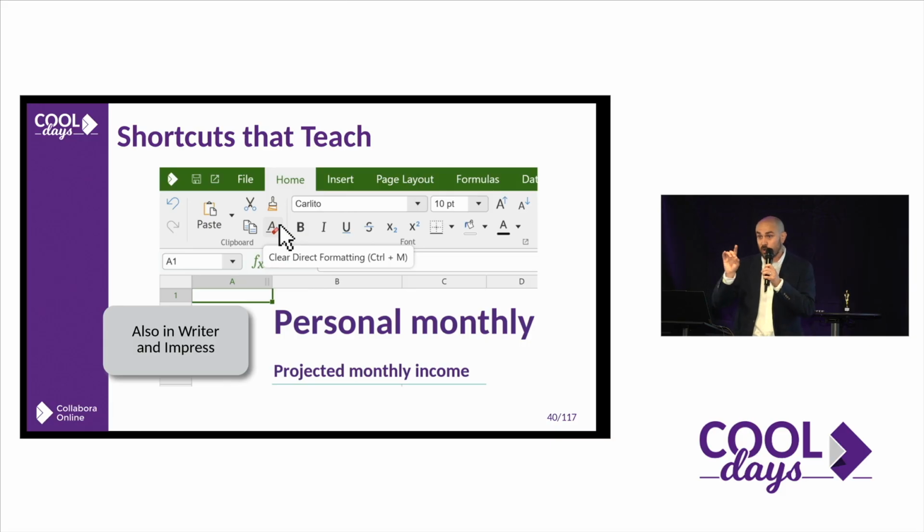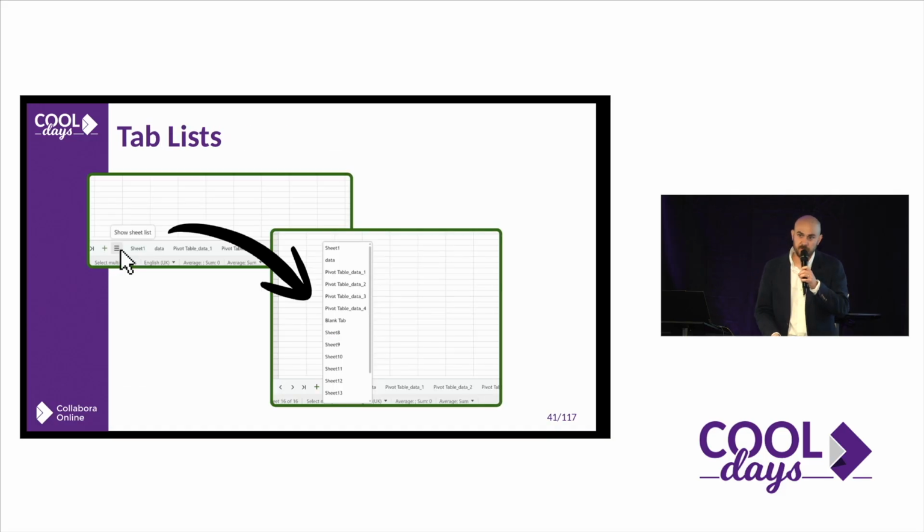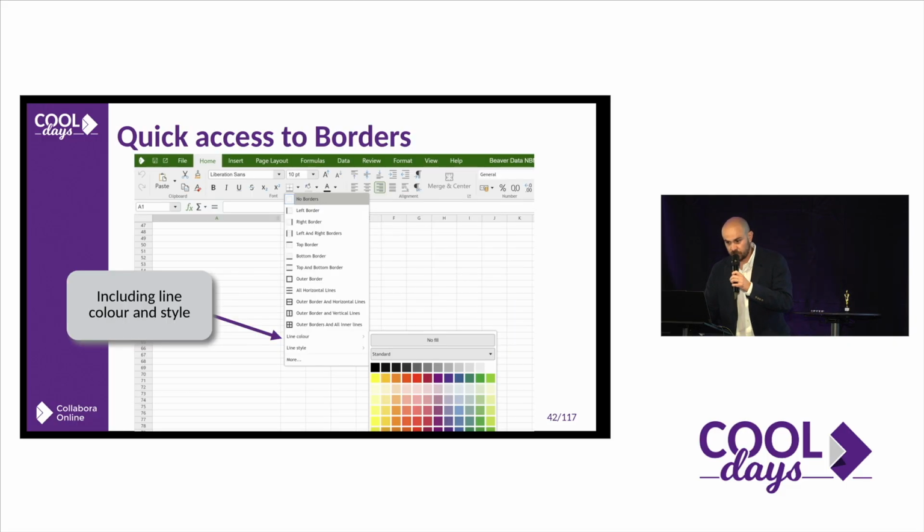Shortcuts, again, when you are going with your mouse over specific icons or doing specific things inside the Collabora Online user interface, you can see the specific function and also the shortcut, which is great if you are using those. Something that I love, because I said before that I love spreadsheets, but turns out that I end up on a big spreadsheet with a lot of tabs that I cannot find. I need to scroll and move, and it's not easy, you know that. So right now you can click on this three dots menu and see all the list of tabs that you have on your spreadsheet, making everything much easier when you are moving from one tab to another.